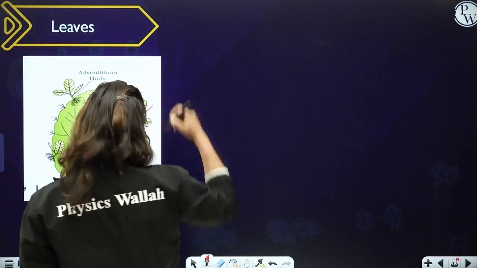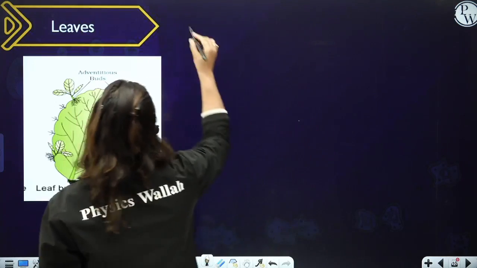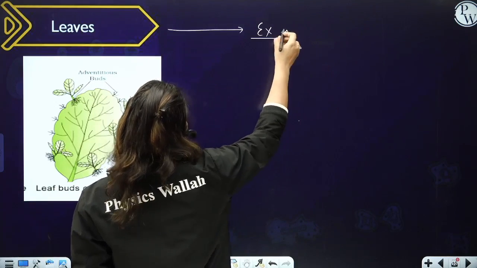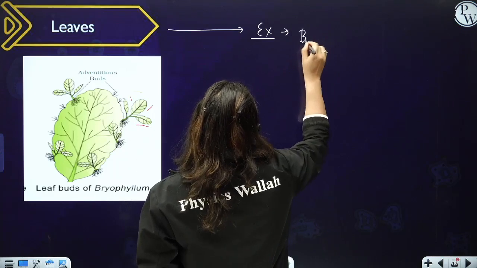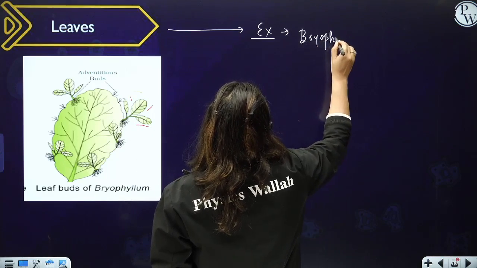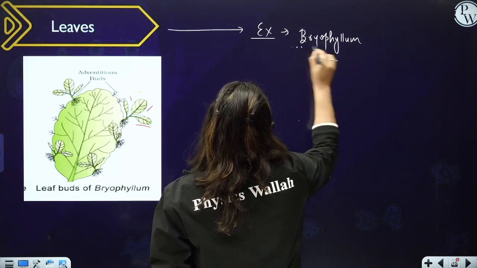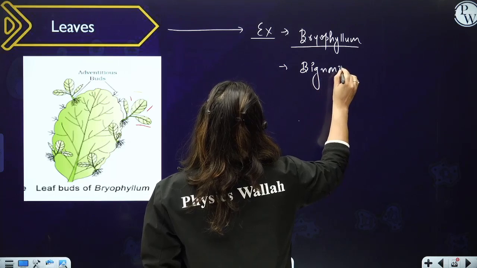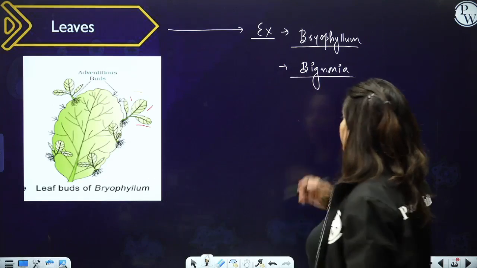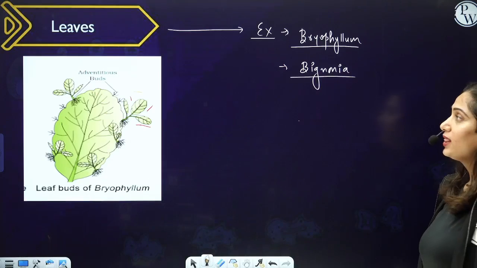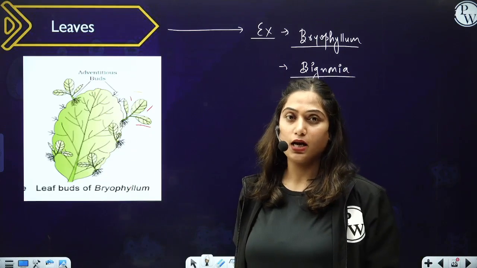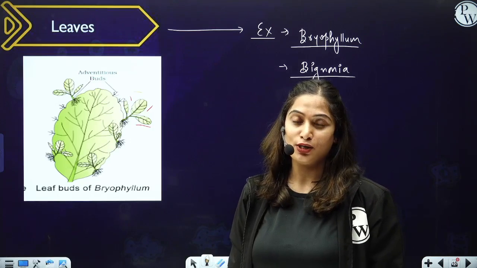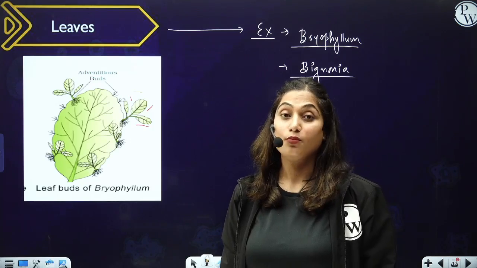So this is the reproductive leaf which is helping Bryophyllum in vegetative propagation. So leaves can also act as a vegetative propagule, in the case of Bryophyllum, Bignonia, etc. Right? Bryophyllum and Bignonia. So this question directly comes: the leaf of which plant bears adventitious buds and can give rise to a new plant? So the answer would be Bryophyllum.